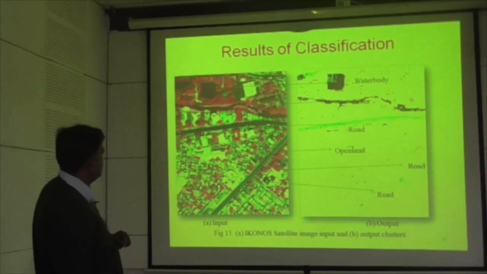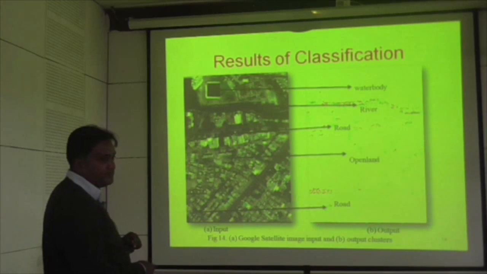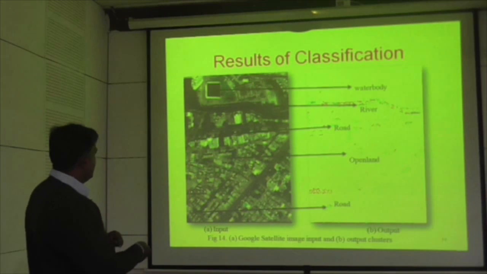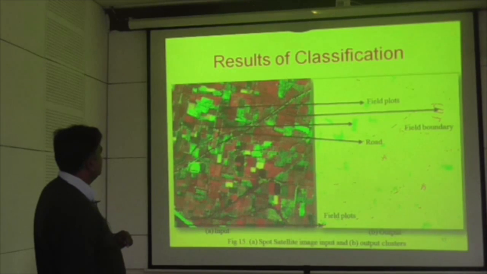This is another image, this is the Ikonos image, and this is the output. This is the Google image. We have also tried with the Google image. We have downloaded the image from a Google snapshot, and we have also tested with this. So this is the SPOT image.